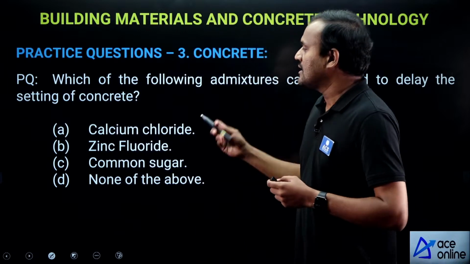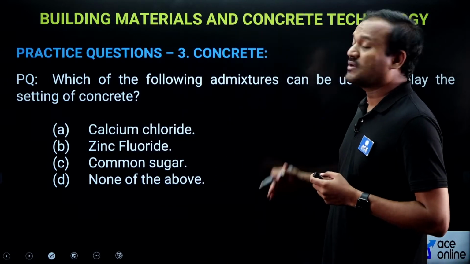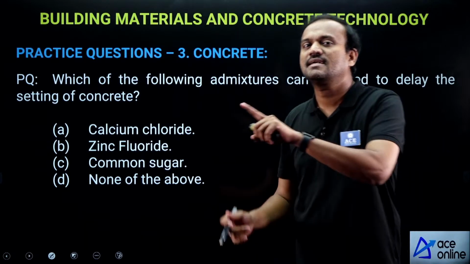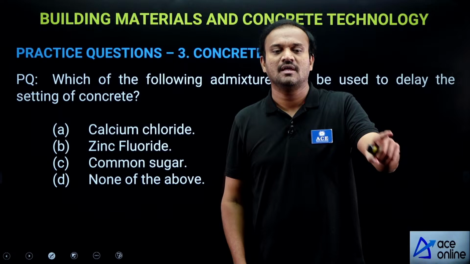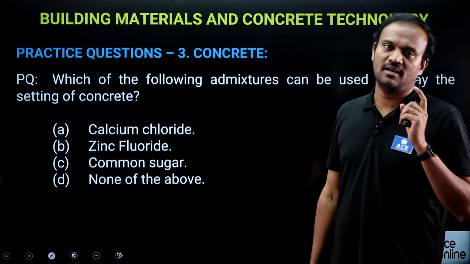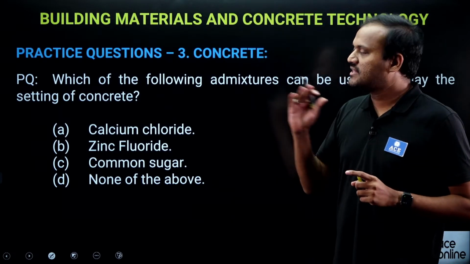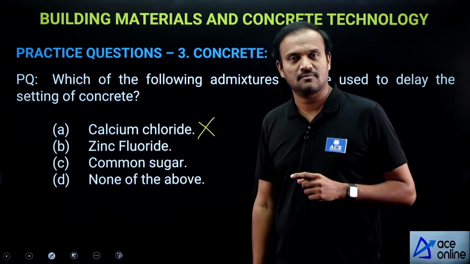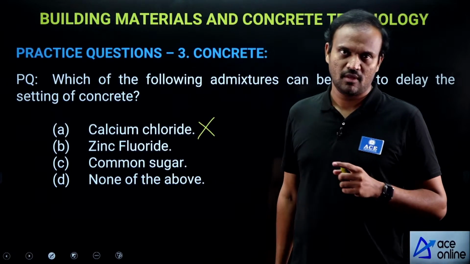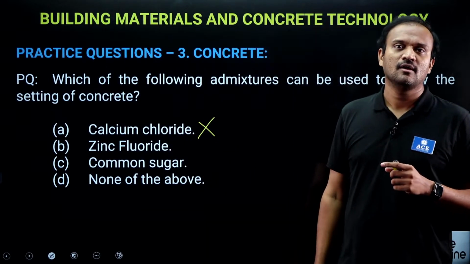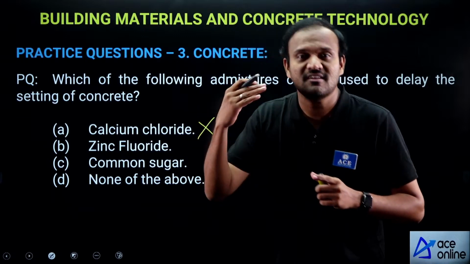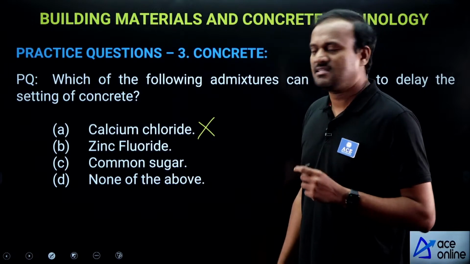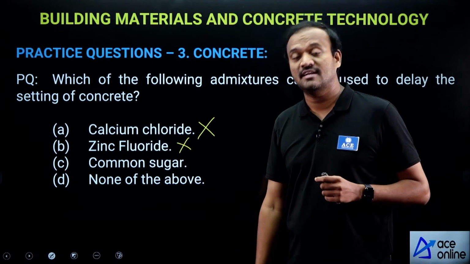Retarders delay the setting of concrete. Because of the delay, by the time concrete reaches the site, it will have the required workability. So for that we use retarders. Calcium chloride is not a retarder, it is an accelerator. If you use calcium chloride, the concrete will undergo faster setting, so we cannot use this. Zinc fluoride, again, is not a retarder.